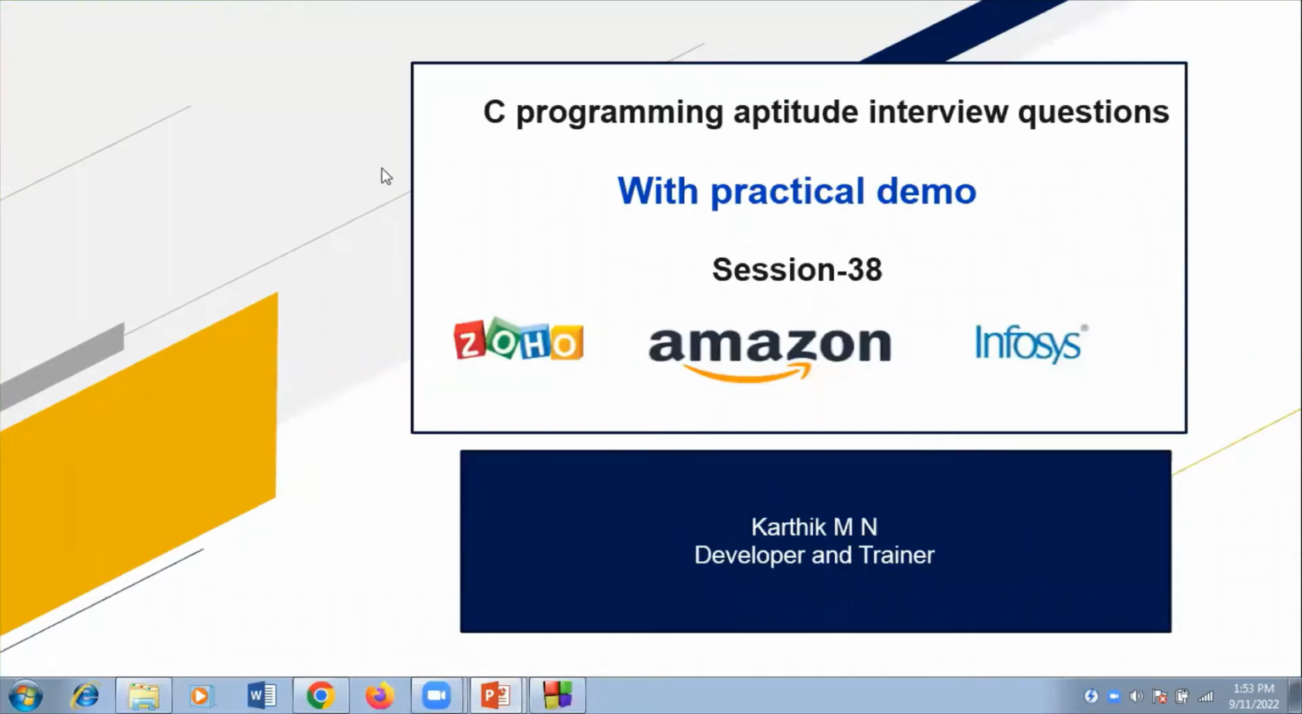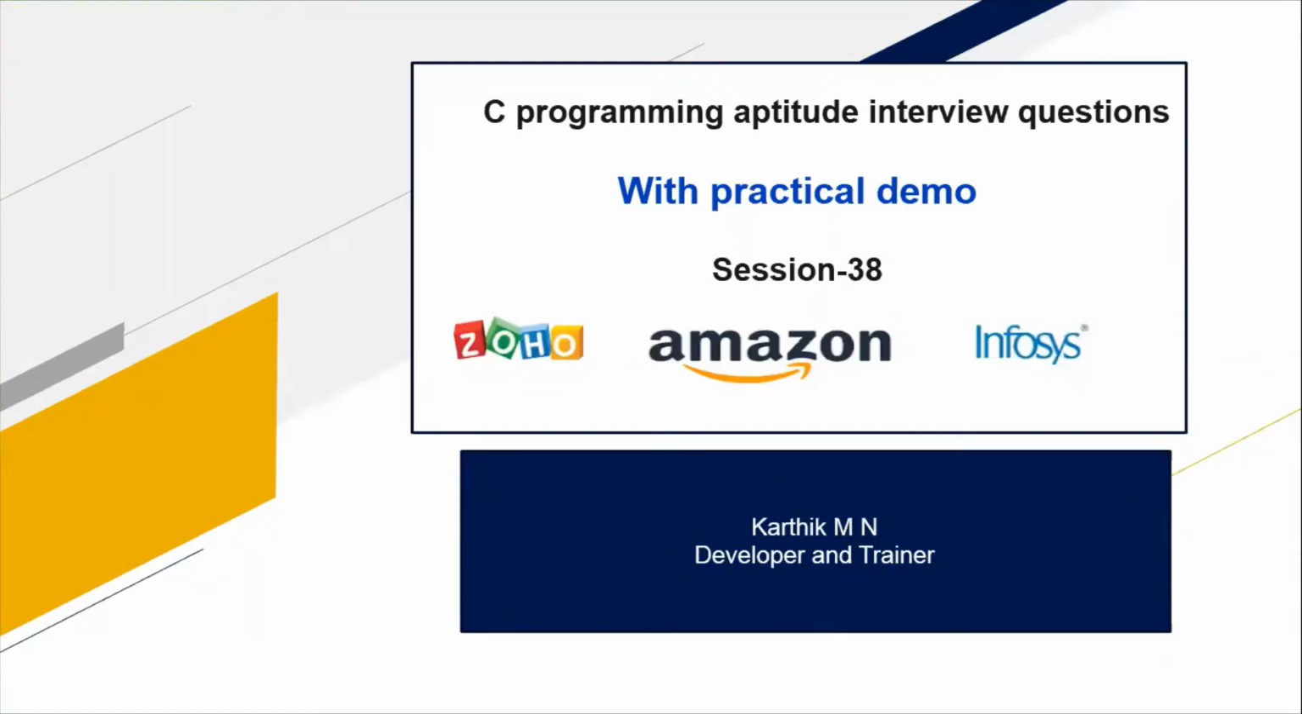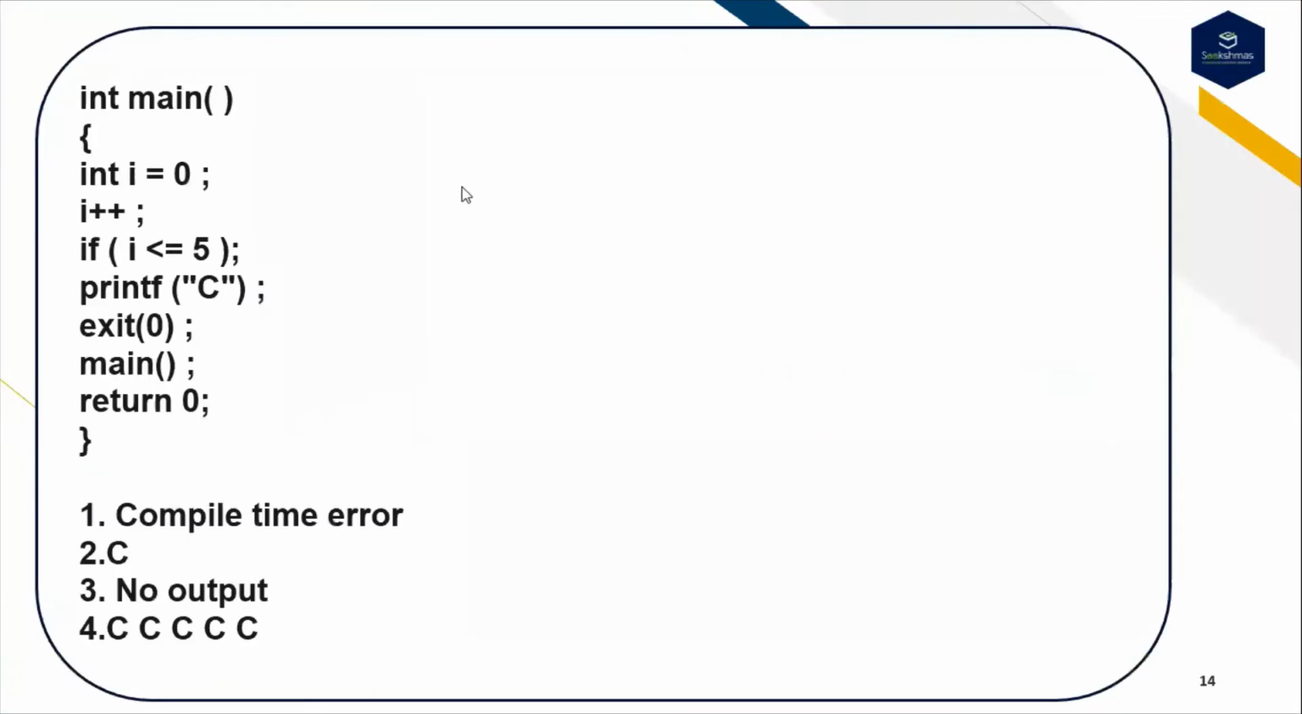Hi everyone, welcome to C Programming Aptitude session. This is the first question. int i = 0; i++; if (i <= 5); — the if ends with a semicolon — printf("C"); exit(0); main; return 0. Predict the output of this code. These are the following options. First option is compile time error, second option is C, third option is no output, and fourth option is C will be printed 5 times.